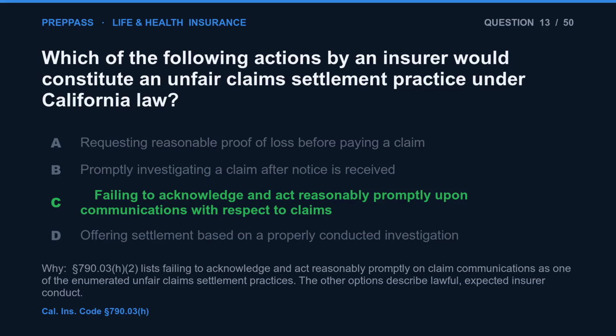The correct answer is C. Section 790.03(h)(2) lists failing to acknowledge and act reasonably promptly on claim communications as one of the enumerated unfair claims settlement practices. The other options describe lawful, expected insurer conduct.